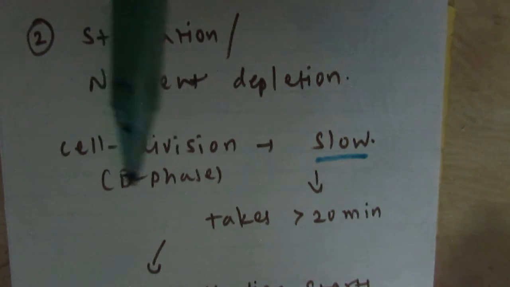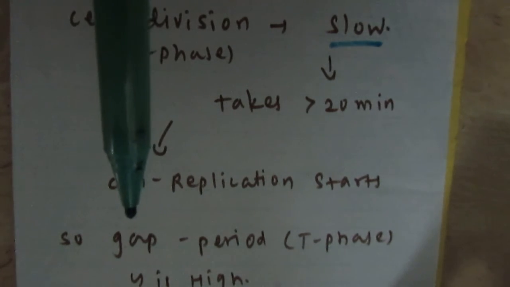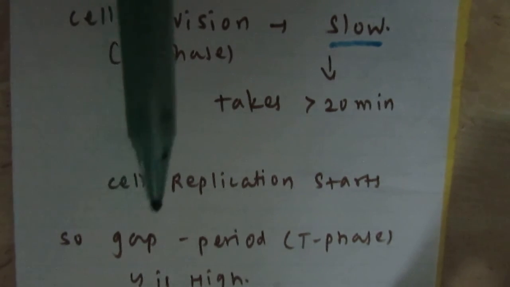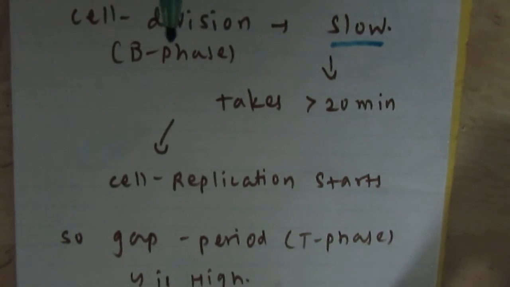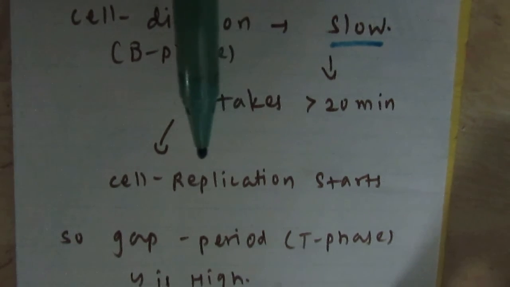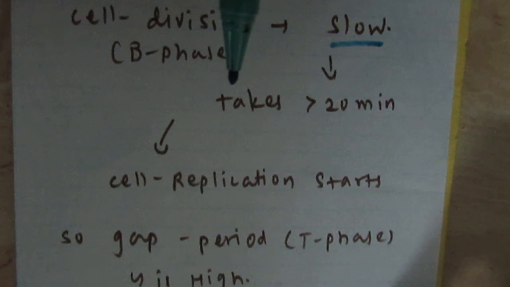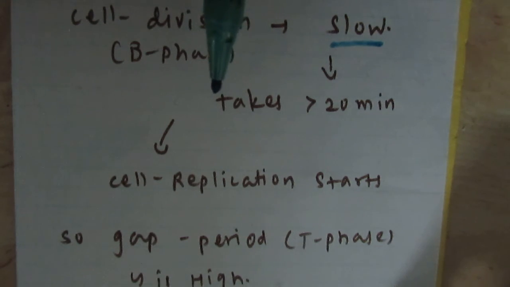But there are also some exceptional conditions like starvation or nutrient depletion condition. At this stage, cell division is getting slower because nutrient supplements are not easily available. So it will take greater than 20 minutes of time. So at this stage, the gap period T phase is nearly or is equal to 0. So there are chances that cell division as well as replication may take place parallelly. And at this stage, sometimes cell division may take 40 minutes or 35 minutes of time.